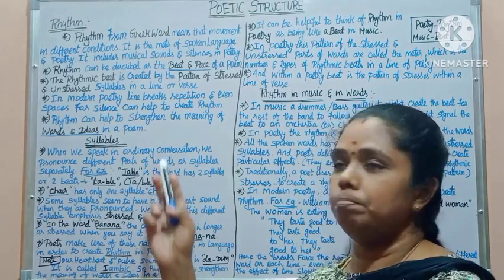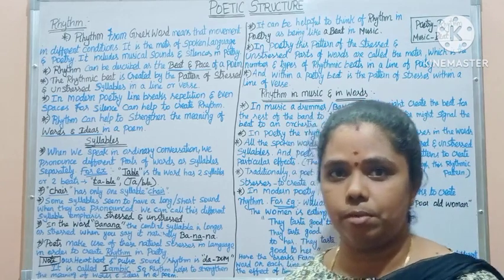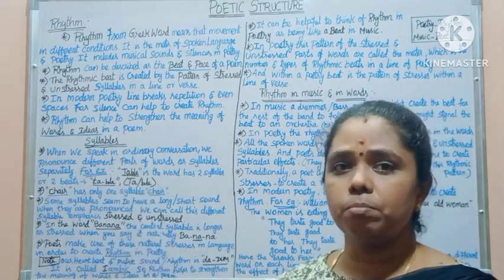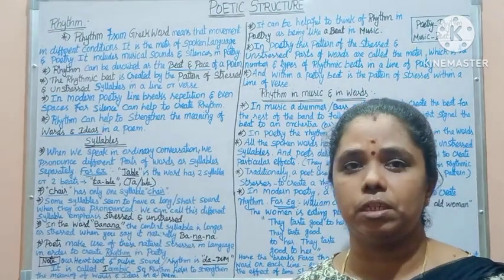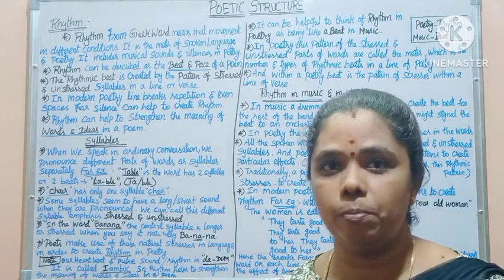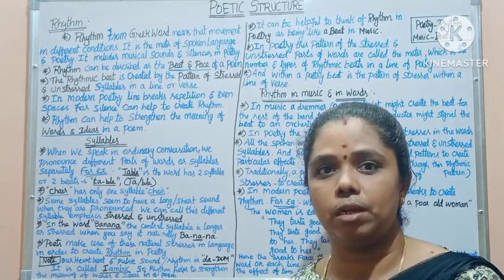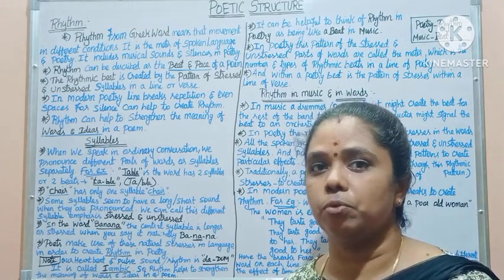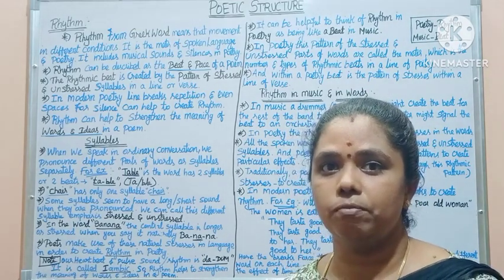Then the rhythmic beat is created by the pattern of stressed and unstressed syllables. Then in modern poetry, line breaks, repetition and even spaces of silence can help to create a rhythm in a poem. So rhythm in the sense of beat is making a word.